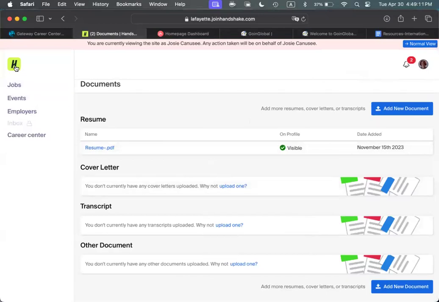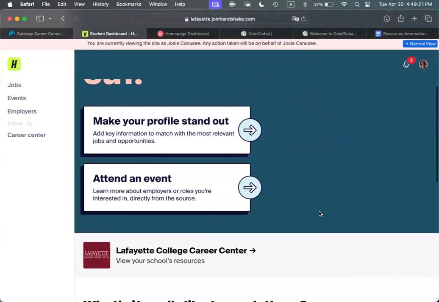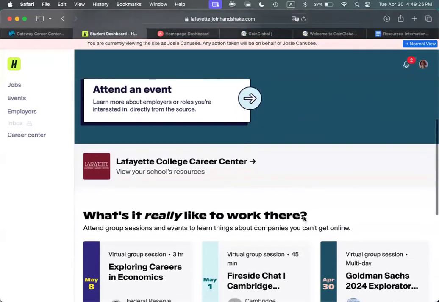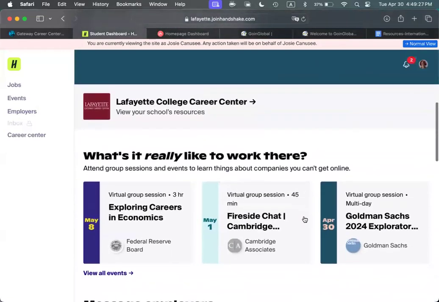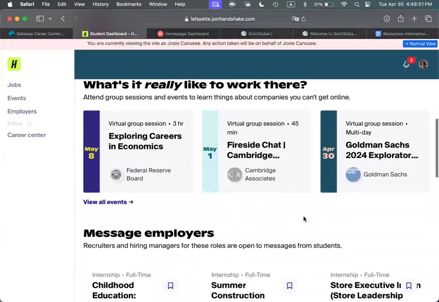Next, if you click on the Handshake symbol on the left, this will bring you back to the home page. This homepage will be custom built for what you've told the system. The more specific you make your career interests, and the more the employers and job types you search for and/or follow, the more likely the homepage will remain relevant for you.